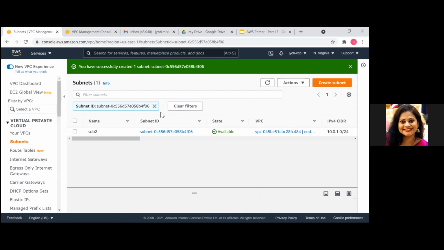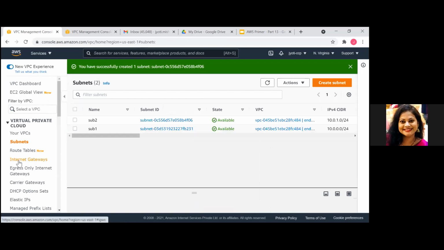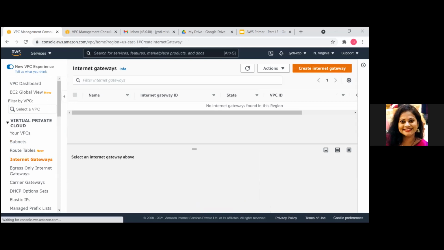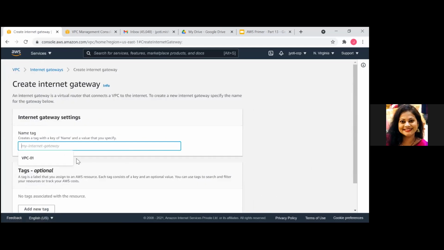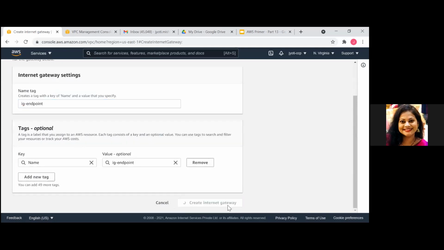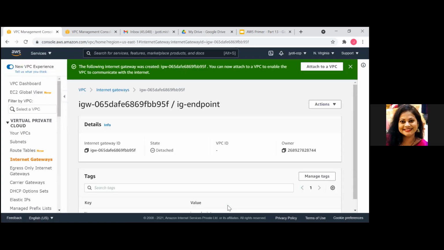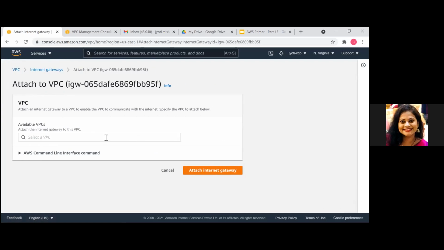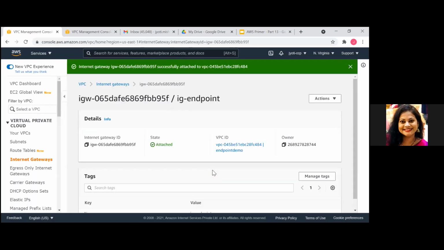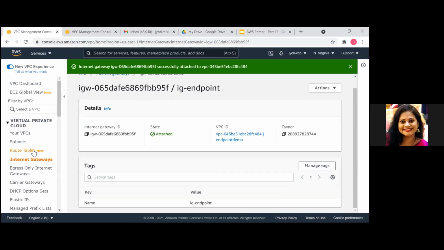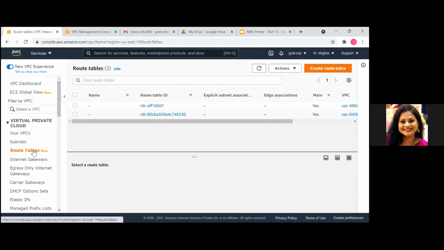Now we'll first create an internet gateway and attach it to the VPC. Now for the route tables, we'll create two route tables.